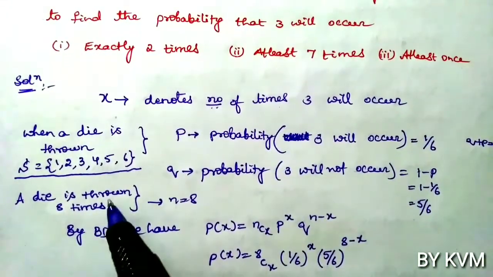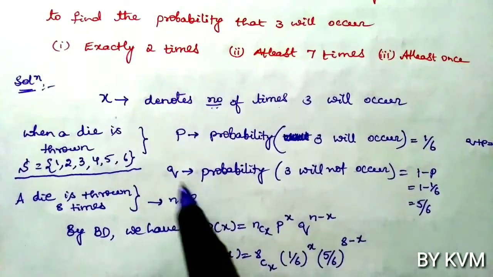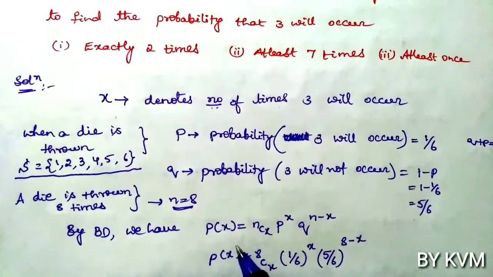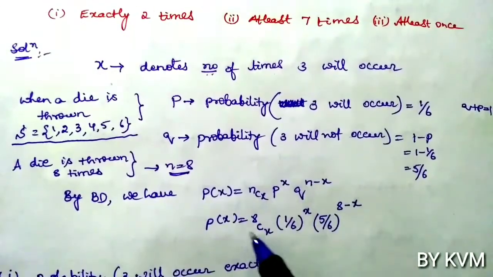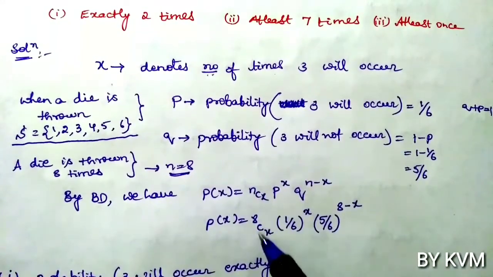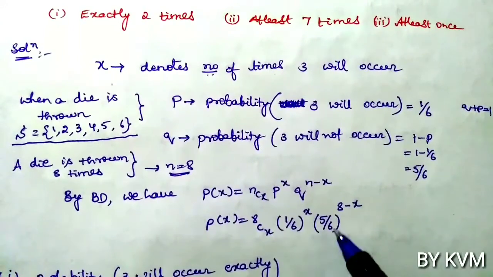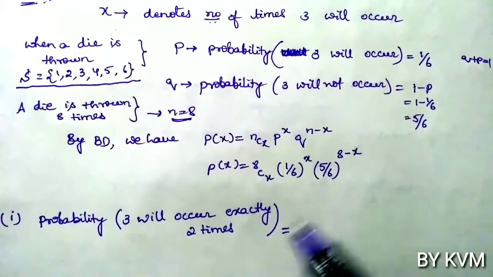So a die is thrown 8 times, so n equals 8. By binomial distribution we have P of x equals nCx into p power x into q power n minus x. So P of x equals, n is 8, 8Cx into 1 by 6 whole power x into 5 by 6 whole power 8 minus x. So first case,